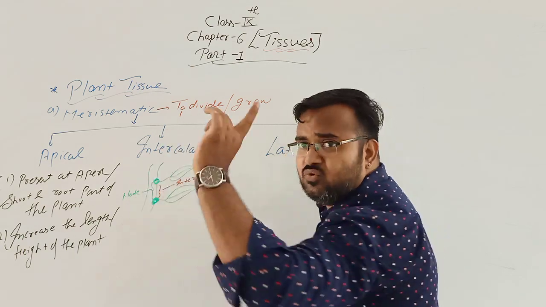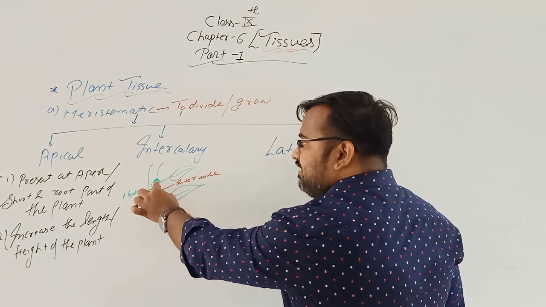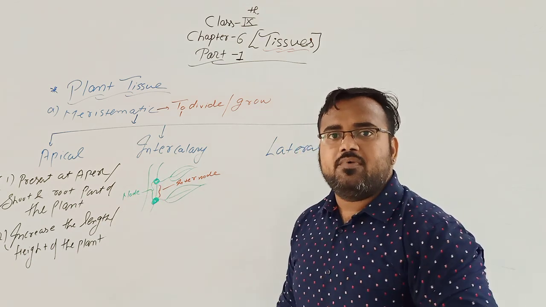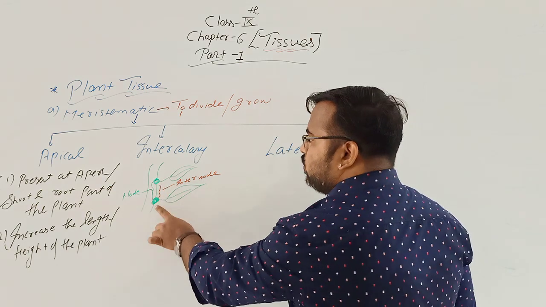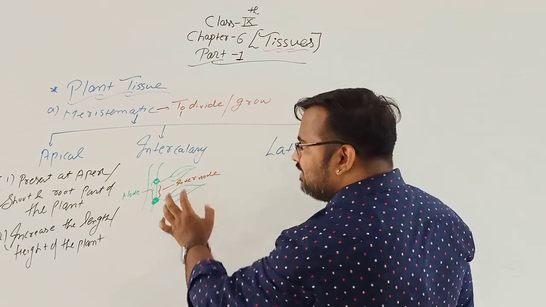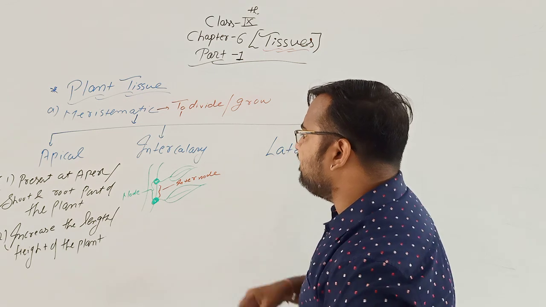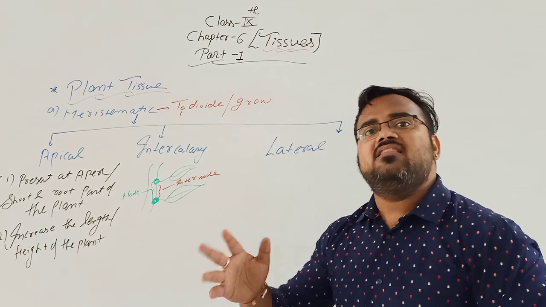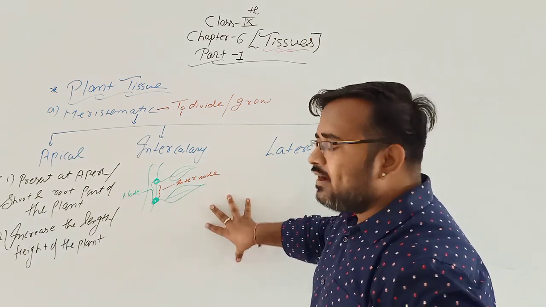So the tissues which are present at the internodal part, between the nodes, the tissue present between two nodes. What is a node? A node is a region where the leaves grow from the stem. If the leaves originate from the stem, that part is known as a node. Between the two nodes, the space present is known as the internode. So intercalary tissues are the tissues present at the internodal part of the plant.